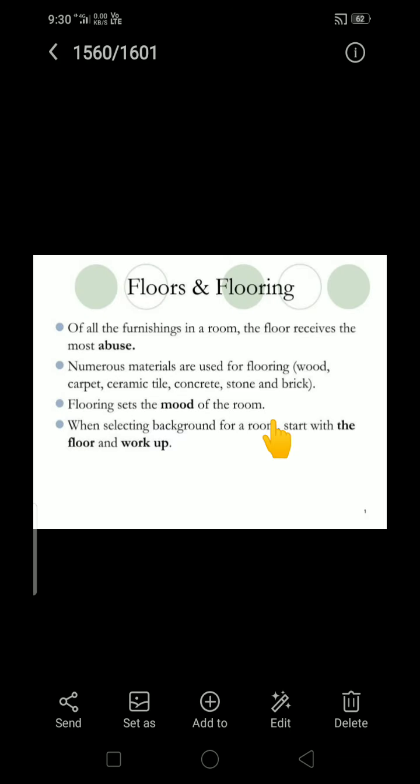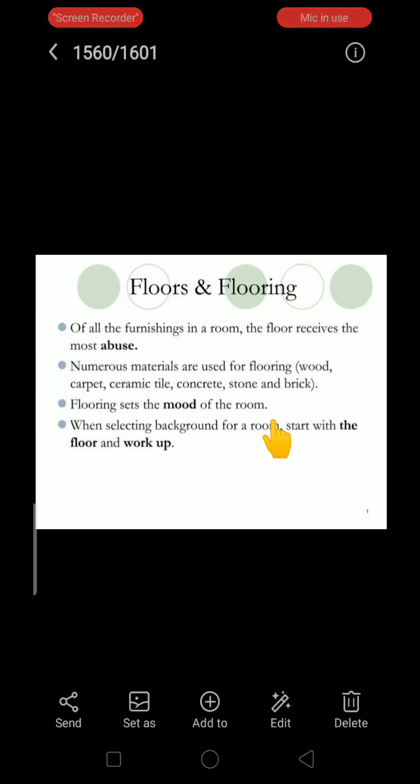So this is the second module, flooring. Floor is very important because it receives the maximum load. That is why people have mentioned that of all the furnishings in a room, the floor receives the most abuse. The materials used for flooring may be wood, carpet, ceramic, tiles, stones and bricks. Depending upon the floor quality, it will set the mood of the room.